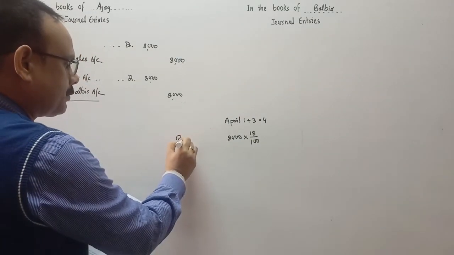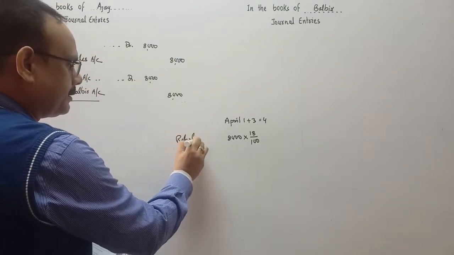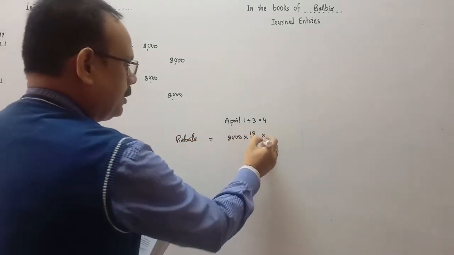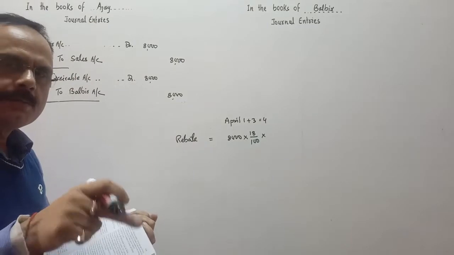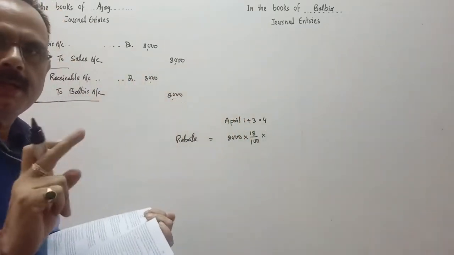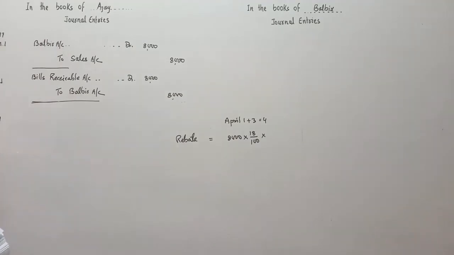I am going to calculate the rebate. This bill is paid 1 month before the due date. The due date is 4th April. But here Balbir is going to pay the amount because he has a surplus fund. He is going to settle this amount on March 4, 1 month before the maturity period.